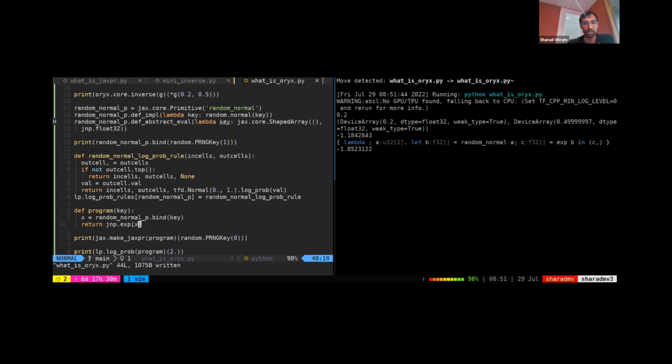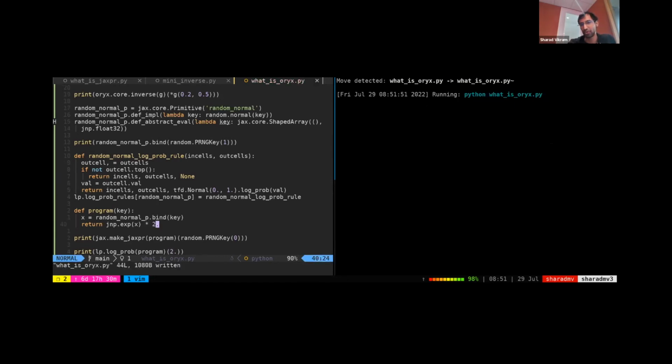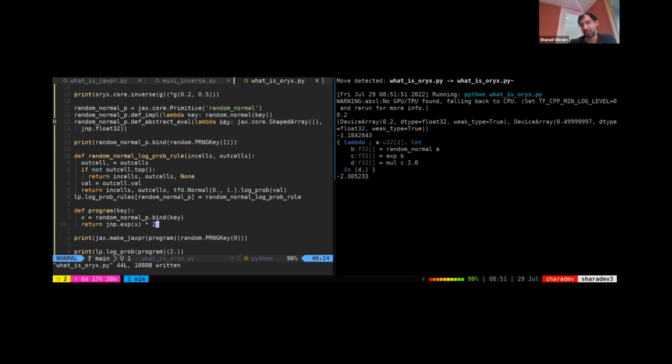We can do whatever we want with this, as long as we transform it with invertible operations that have tractable inverse log Jacobians. And this is essentially the entire pitch of Oryx, or at least one of the things it can do. It takes these Jaxprs, embeds sampling statements in them as primitives, and then is able to transform them via custom interpreters on Jaxpr.